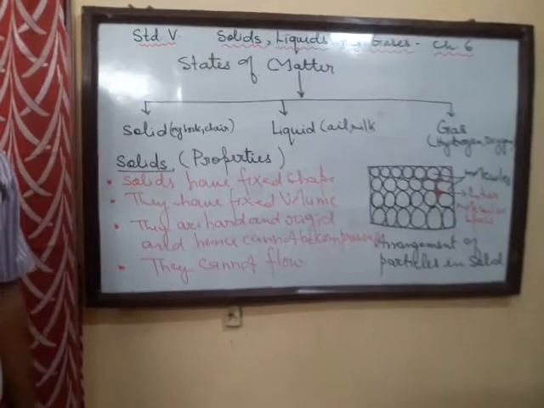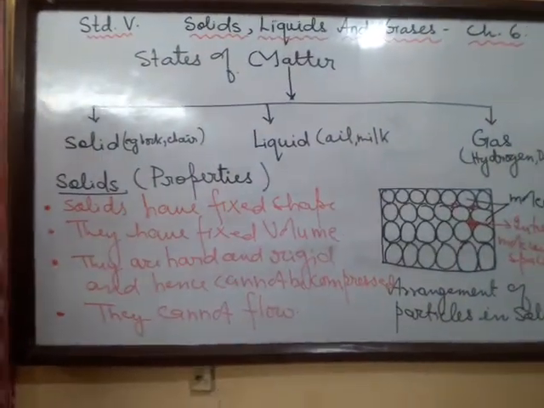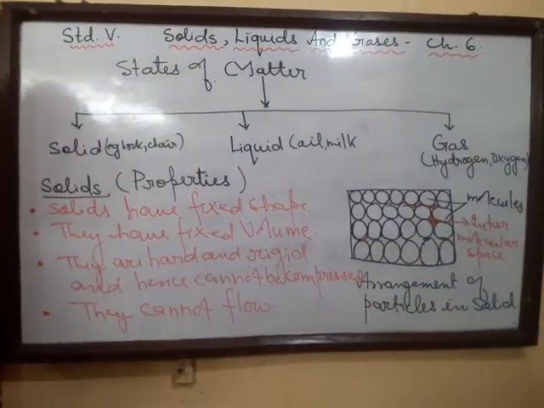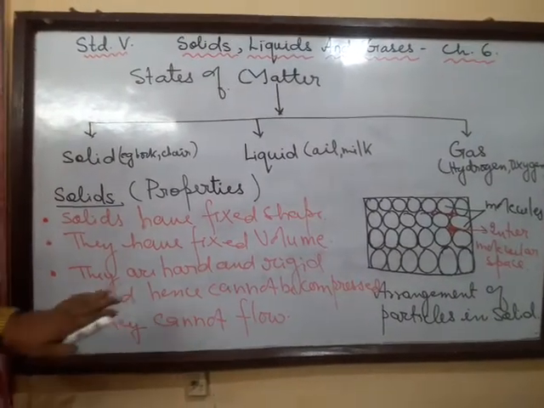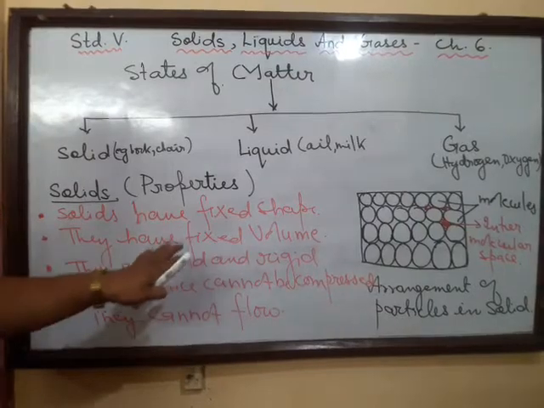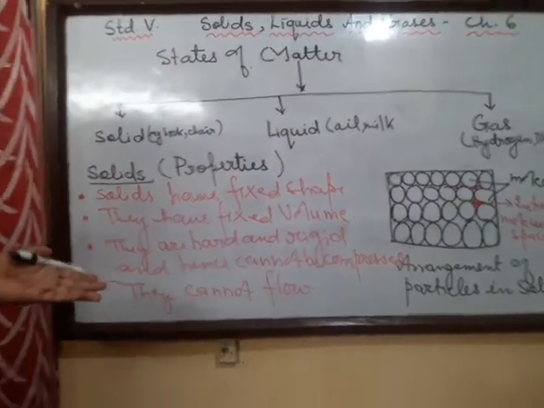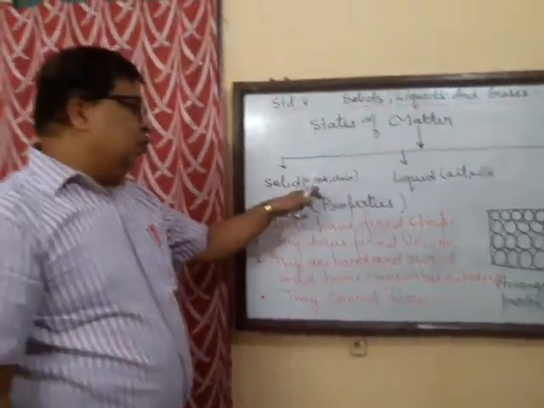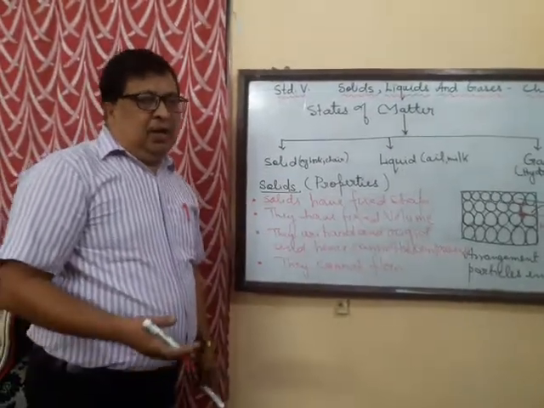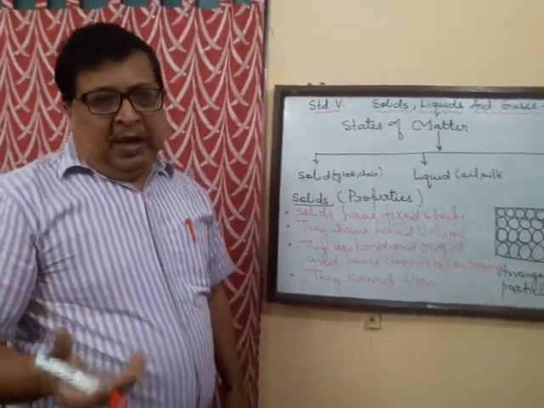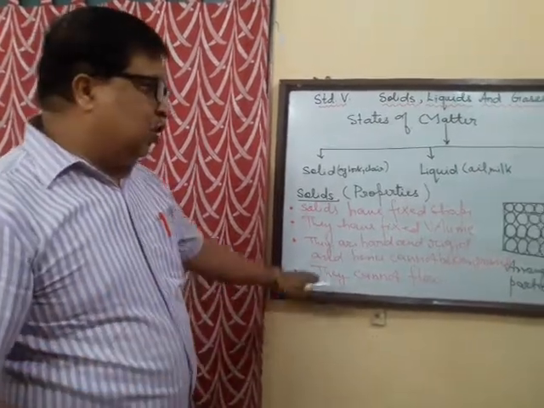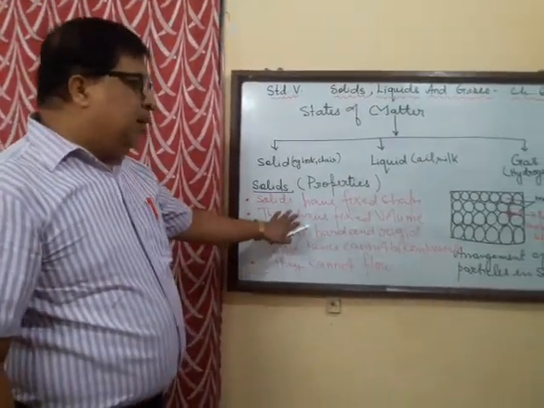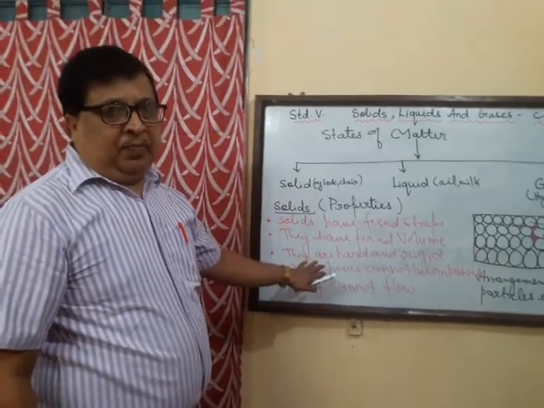Now you'll say that even a stone is a solid and a cloth is also a solid. The molecules are held tightly with each other. So this is the arrangement of molecules in a solid. Of course, you can have many solids around you. Even I just listed a few here: book, chair, table, photos, say a remote, any solid objects. These are solid objects, and these are the properties of a solid.